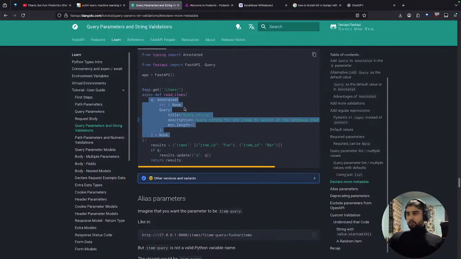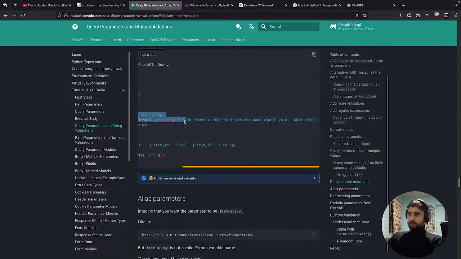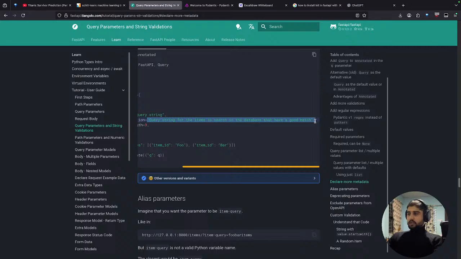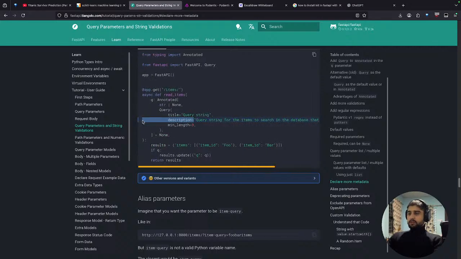What we are going to do is use a Query on q. I mean the query is a limit. Okay, so the query should have a title, title and description, and a minimum length. The main thing we have to focus on is this. These two are metadata, that is for the developers. If we create the code and someone reads it later in the future, it will say query string, and query string for the item to search in the database that has a good match. So it's a description, right?